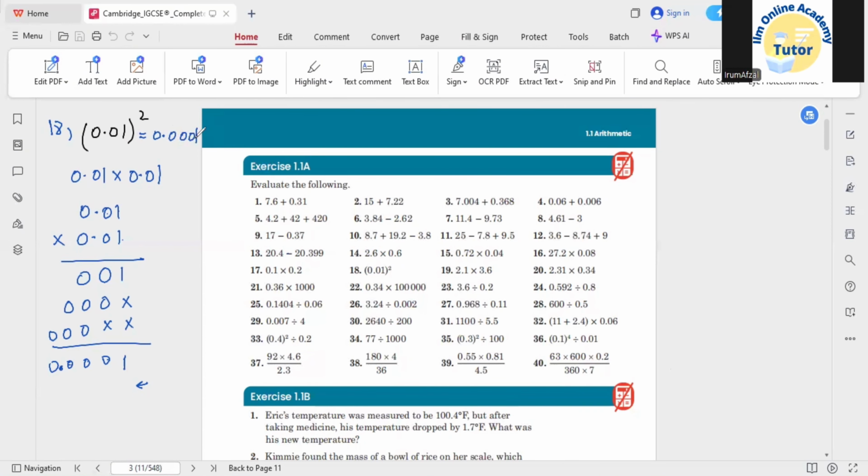So square, if they gave it with any number, it means that you need to multiply that particular number again with the same number. So similar questions related to the multiplication concepts, you can try yourself.